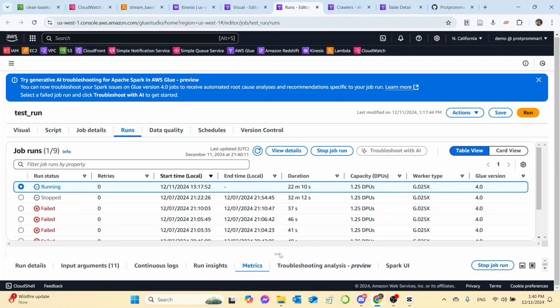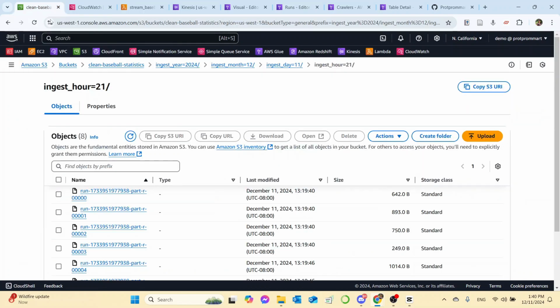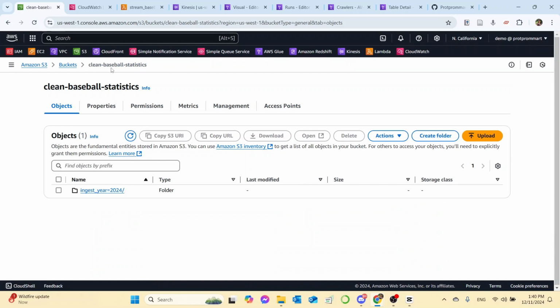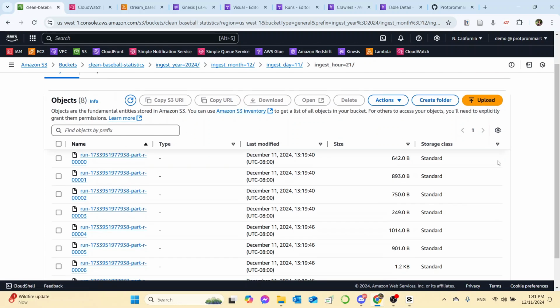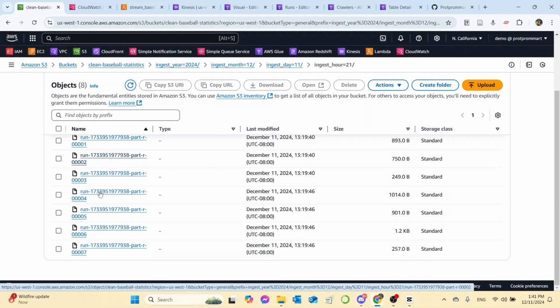So we're going to look into our clean baseball statistic bucket. In here we can see that it made folders dividing it by years, months, and dates. So there is a folder for just the year 2024. We click in it and we click in month equals 12, day equals 11, hour equals 21. And here we can see all the files that have been cleaned and transformed.